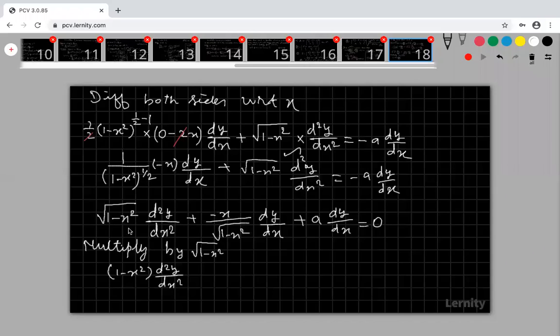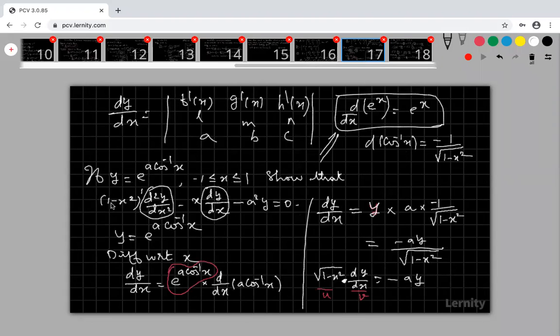I am multiplying this term by root over 1 minus x square. Therefore, already one root over 1 minus x square is there, and again we are multiplying by root over 1 minus x square, so it will become 1 minus x square d square y by dx square. Here, minus x into root over 1 minus x square, and multiplying by root over 1 minus x square, get cancelled. I will get only minus x into dy by dx. Here multiply by root over 1 minus x square, a into root over 1 minus x square dy by dx. The right side also multiplied by root over 1 minus x square, 0 into root over 1 minus x square is 0. Now compare the answer.